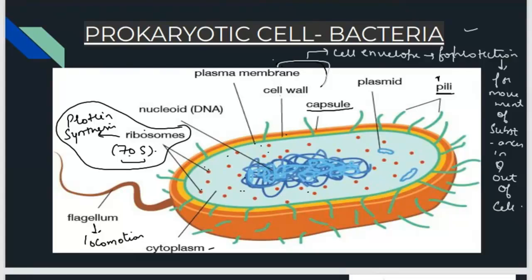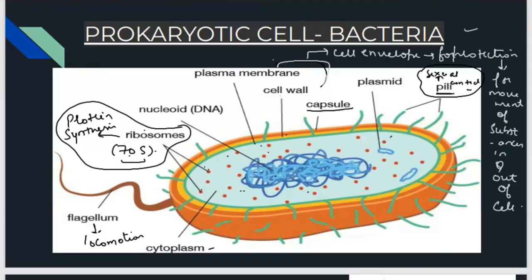Pili is responsible for sexual contact. No sexual organ is there; they just come close together, form a bridge between them, and they divide. So no proper sexual reproduction is there, just an organ called pili that helps the transportation of genetic material from one bacteria to the other bacteria.